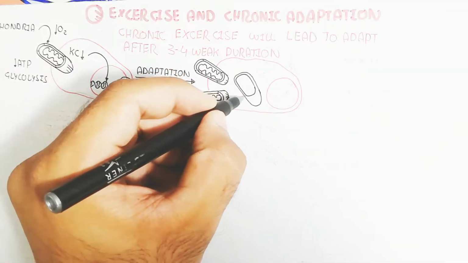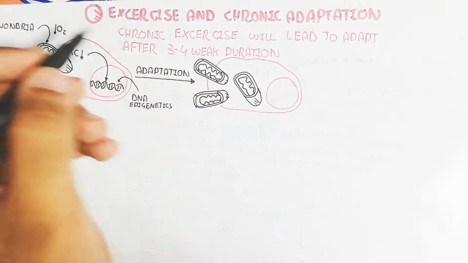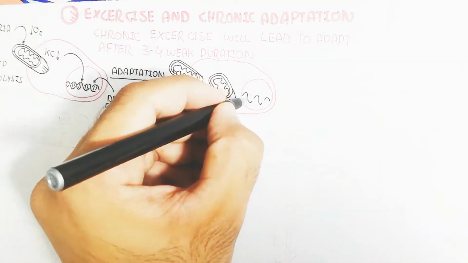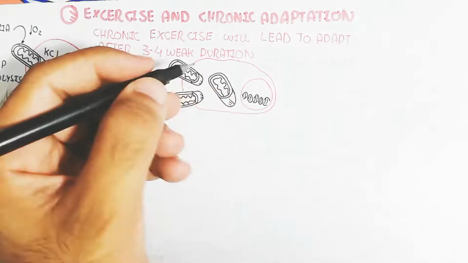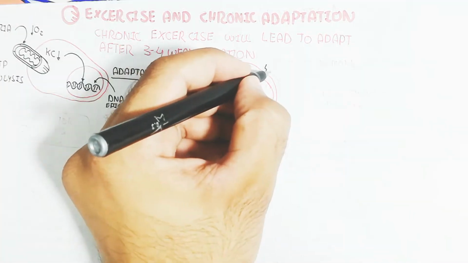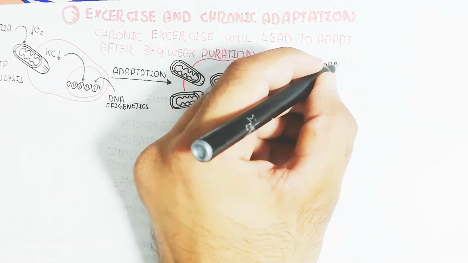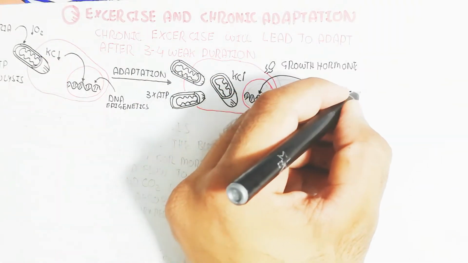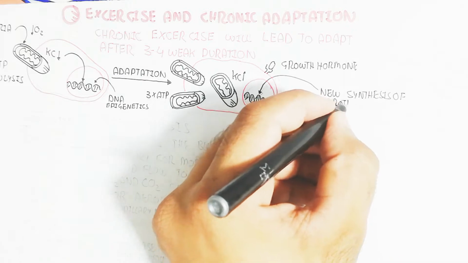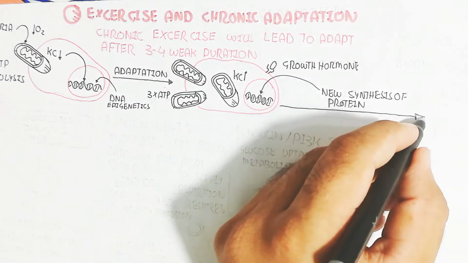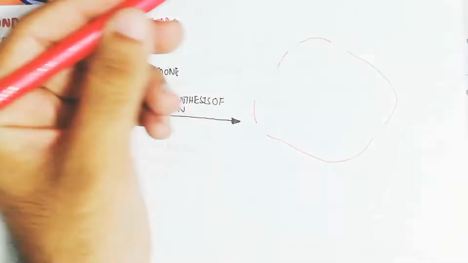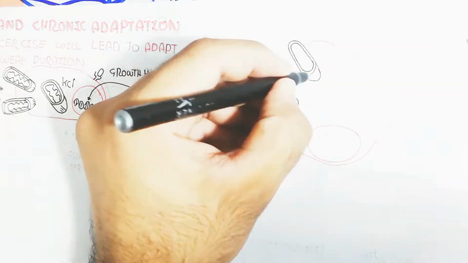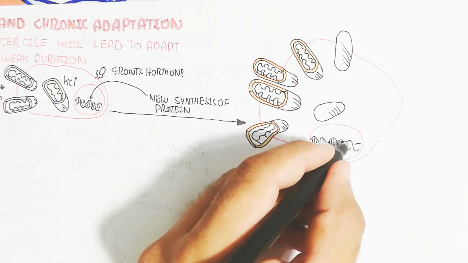In this way, the DNA undergoes epigenetic change due to the Krebs cycle decrease, which leads to increased synthesis and number of mitochondria, with more division. The adaptation leads to 3 times more ATP production, and oxygen consumption will also increase. We will discuss all of this in this video.